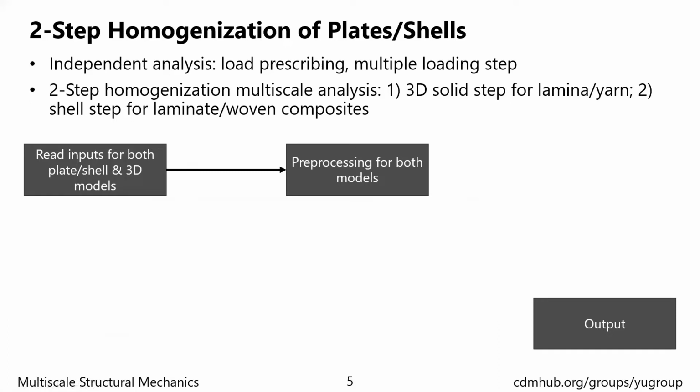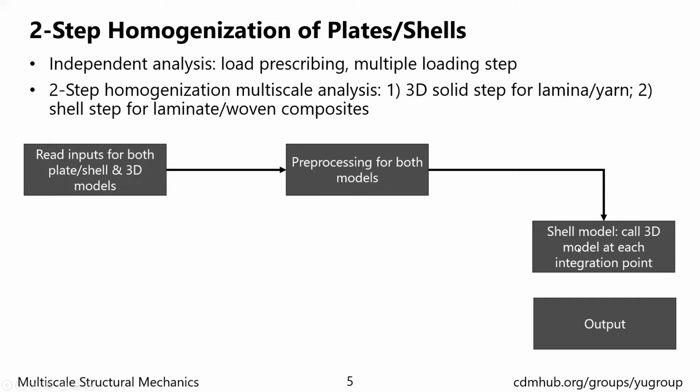Here we have proposed a two-step homogenization that has a 3D solid step for the yarn and lamina, and then a shell step for the laminate or woven composite. Here shows the workflow of our multi-scale analysis. First, we have the input for the models and also the preprocessing. Then from the prescribed load input to the shell model, we can calculate the local stress and strain at each integration point of the shell model.